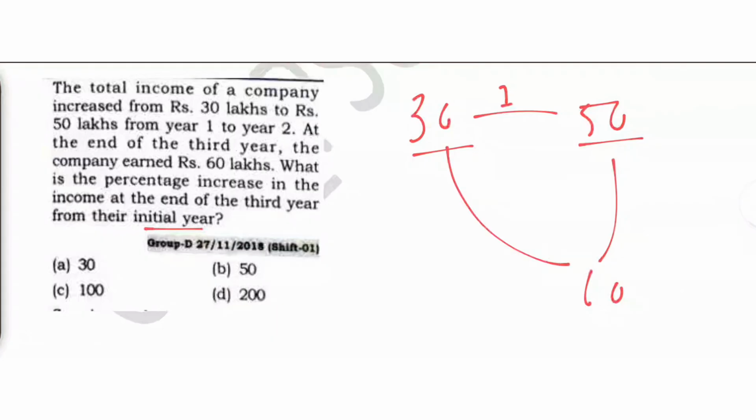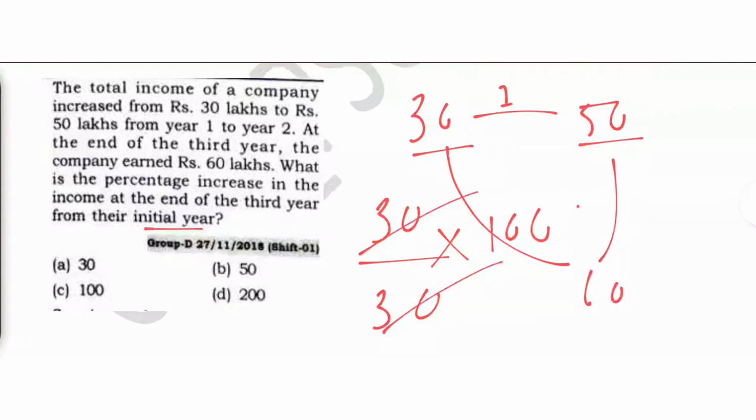So from this to this, what was the increase? 30. Based on the reference, it increased from 30, right? So 30 into 100, this gets cancelled, so 100% increase. Anyways, if you had used your common sense, if this is 30 and it is becoming 60, then of course it is becoming double. If it is becoming double, then of course it is increasing by 100%. Even you could have used this logic or common sense.